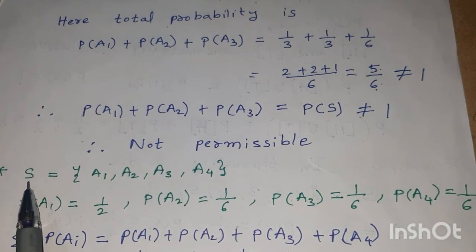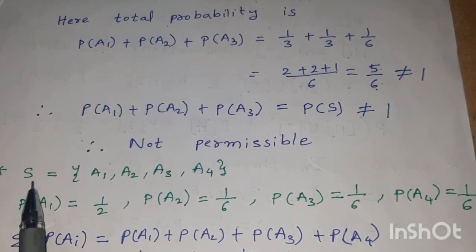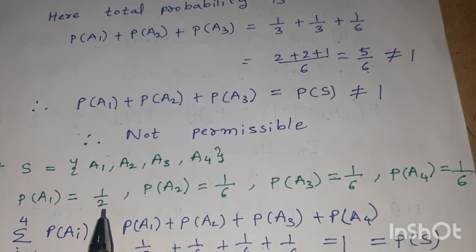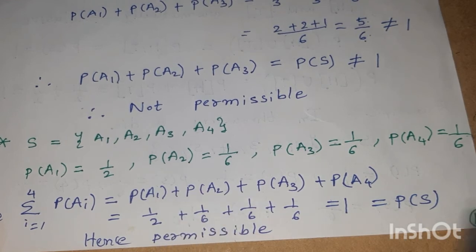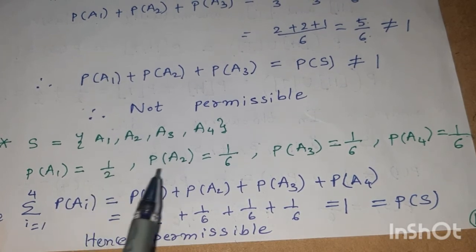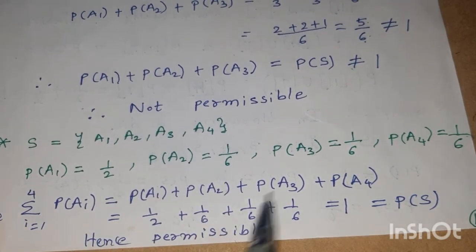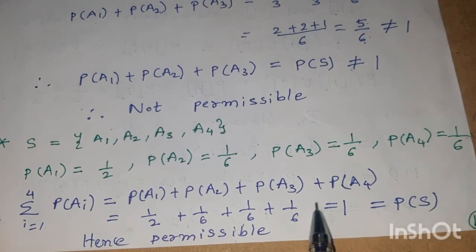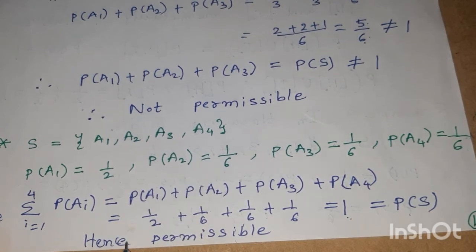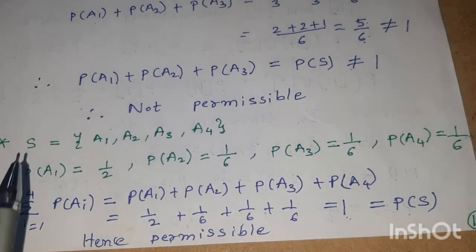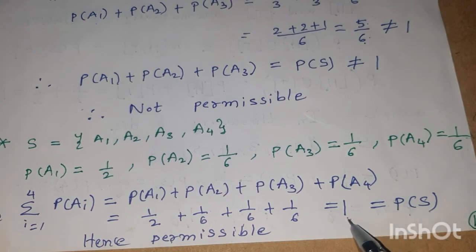We must get 1 to get permission. Here P of A1 is 1 by 2 plus P of A2 1 by 6 plus 1 by 6 plus 1 by 6. On summing all of these probabilities we get 1. Therefore P of S is equal to 1. Hence this type of sample space is permissible because P of the sample space is 1.